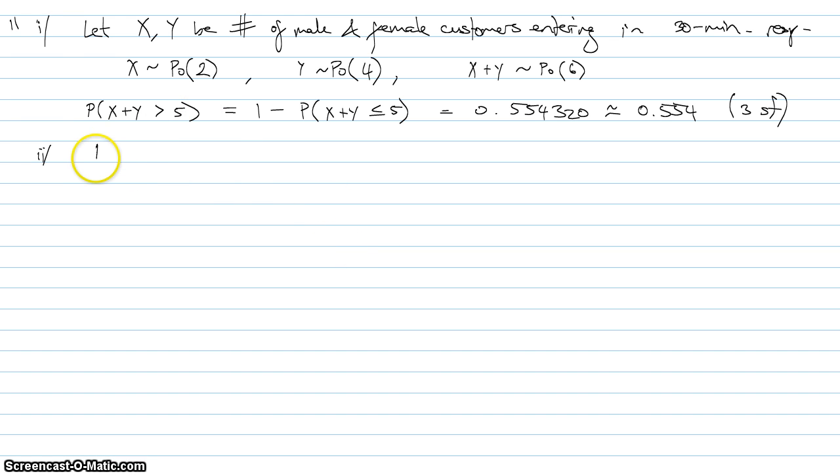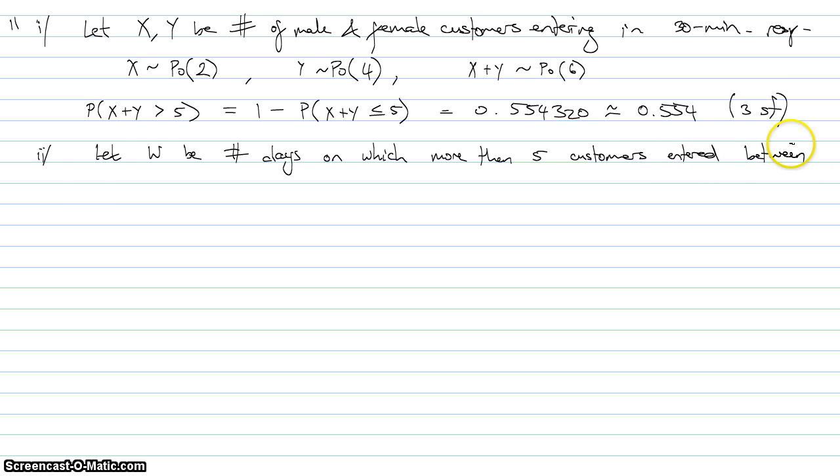So let W be the number of days on which more than 5 customers entered between 9 and 9:30 out of 60 days.